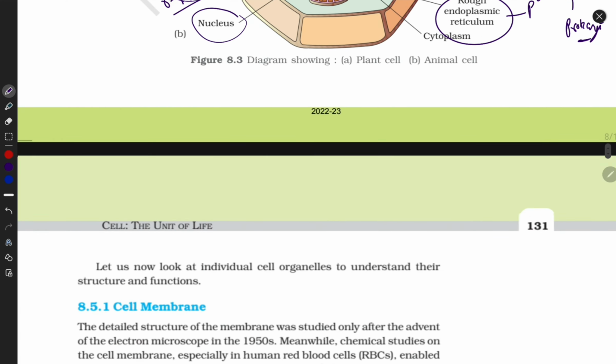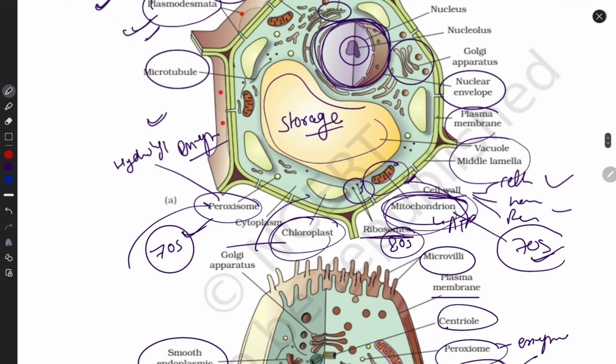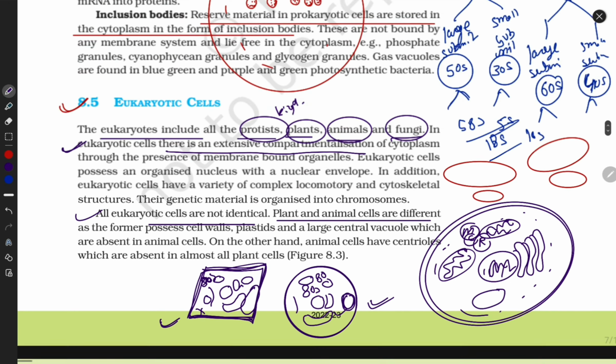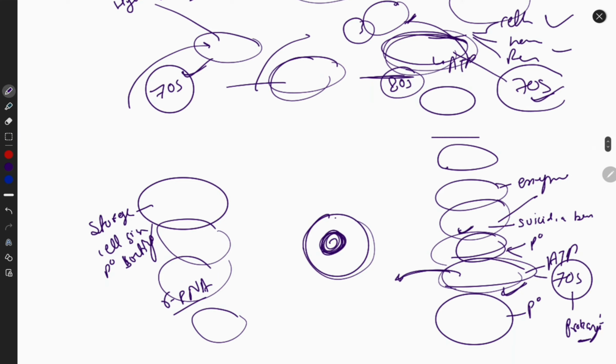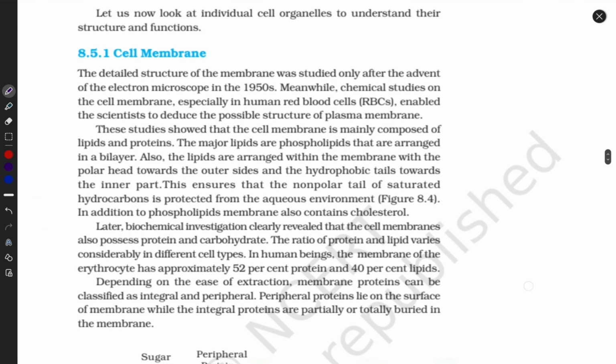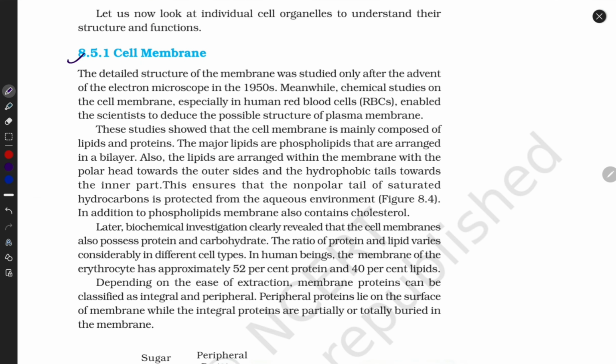Now, guys, this is the structure of the animal cell, and this is the structure of the plant cell, and I have already described what the eukaryotic cell and prokaryotic cell are. In our next video, we will discuss one by one, starting with the cell membrane. Okay, beyond your NCERT. So let's meet in the next video.